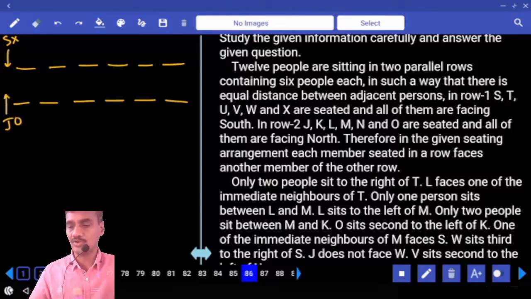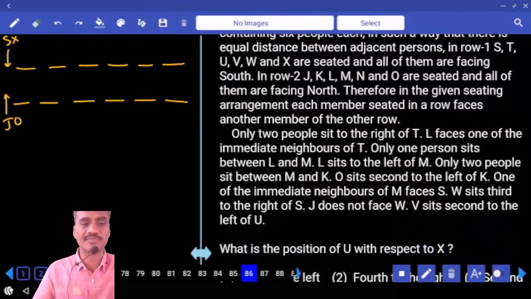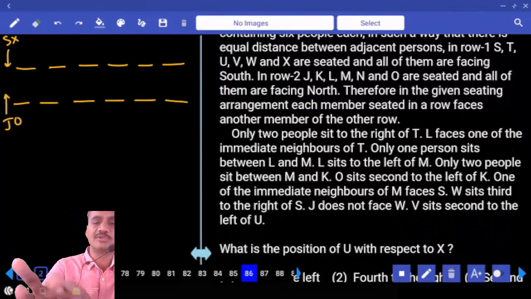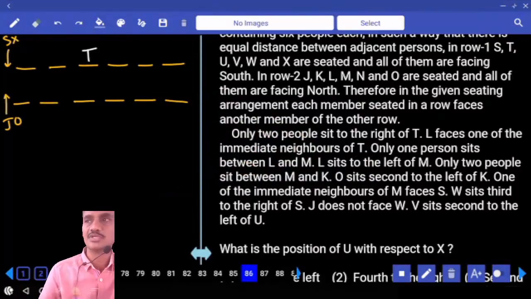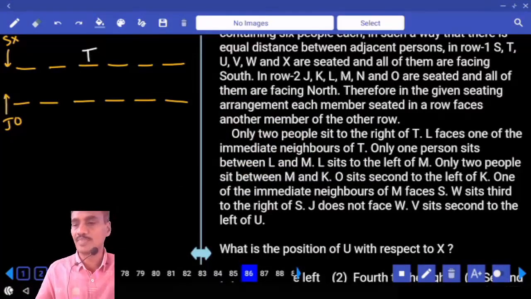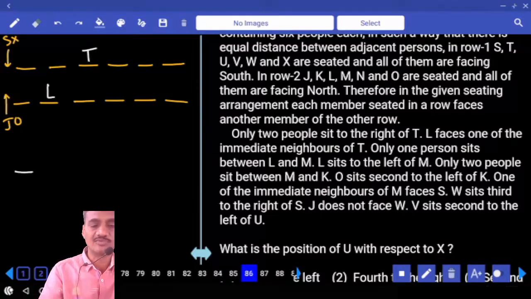Then, only two people sit to the right of T and M. To the right hand side of T, how many people are there? Exactly two people. And T is where? T is facing towards south. Hence T must be at this place. And L faces one of the immediate neighbors of T. L can be here. That is one possibility.